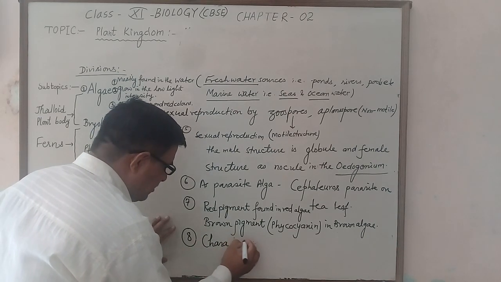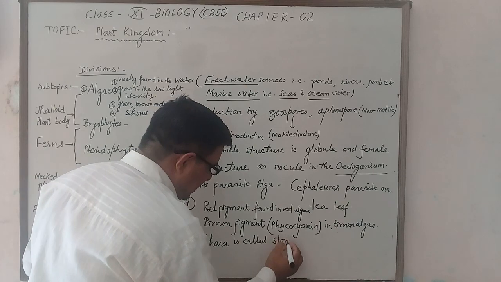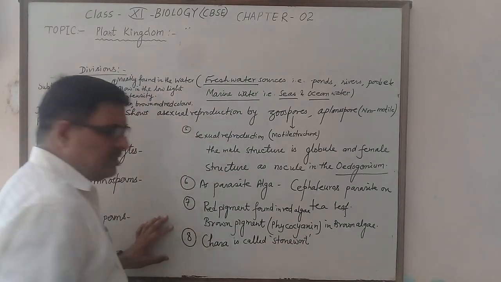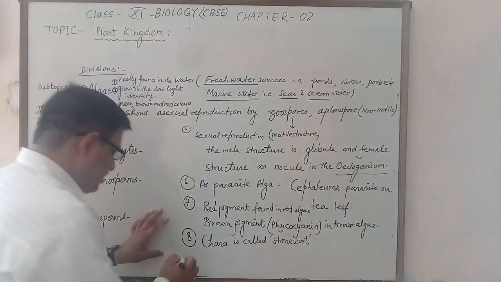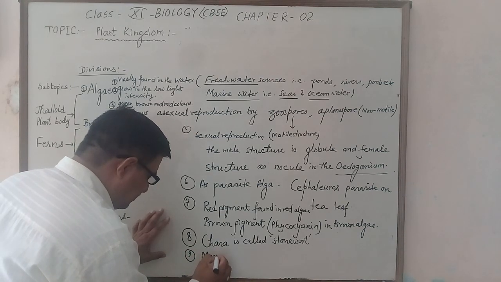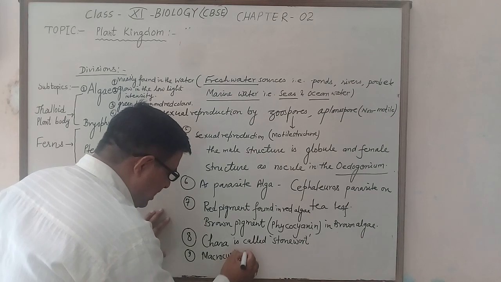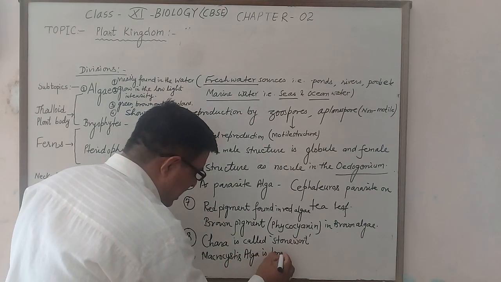Chara is called stonewort as common name. And Macrocystis alga is the longest alga.